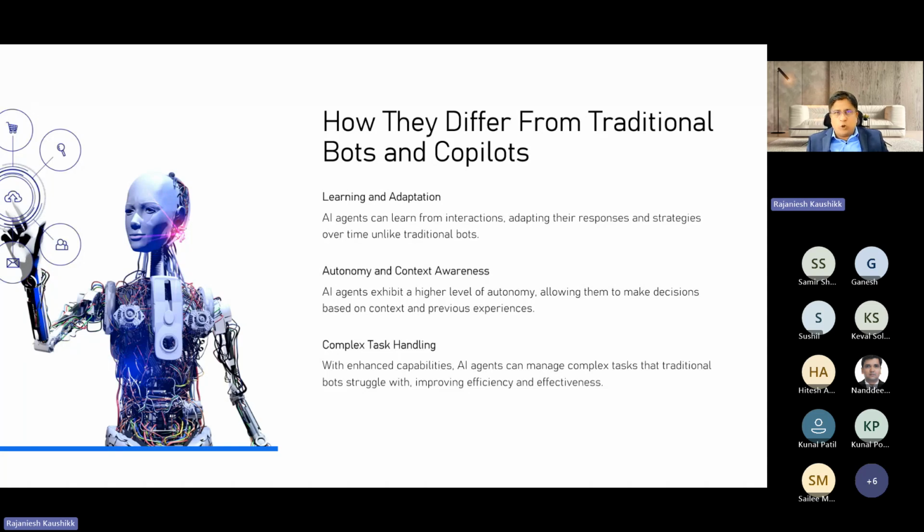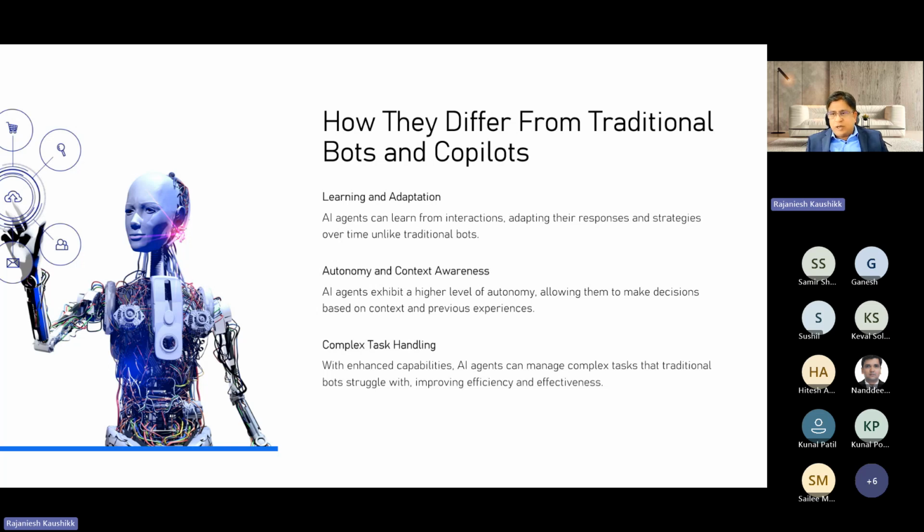And this autonomy which is given to them is very context sensitive. They're very contextually aware, and this is the real power behind it that enables them to make informed decisions based on past experience and the learning which they are gaining out of it. And this allows very complex interactions and task handling.